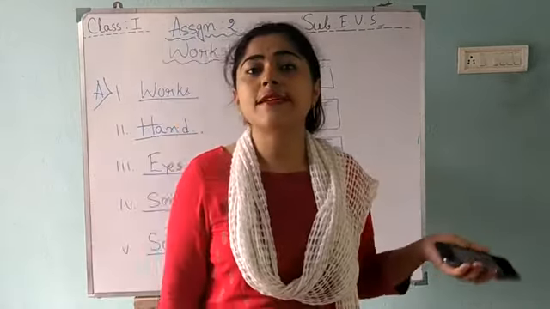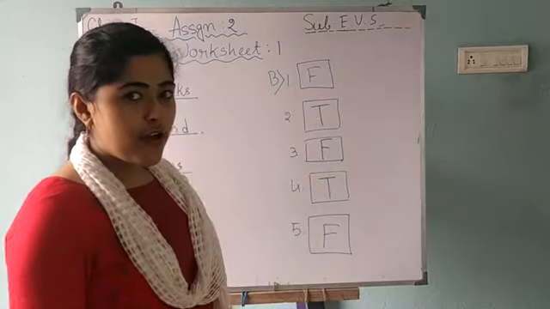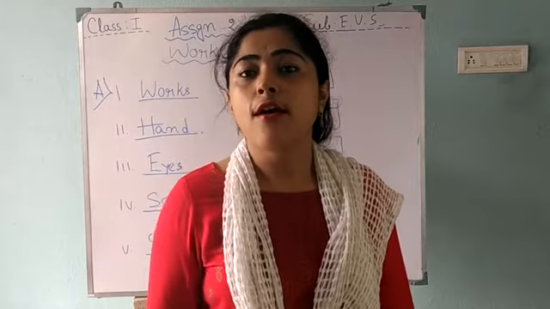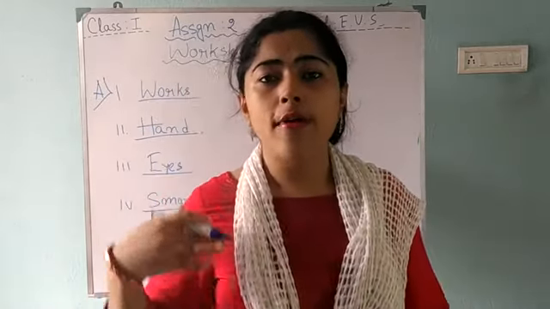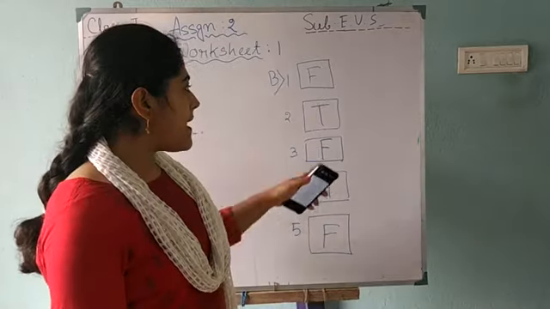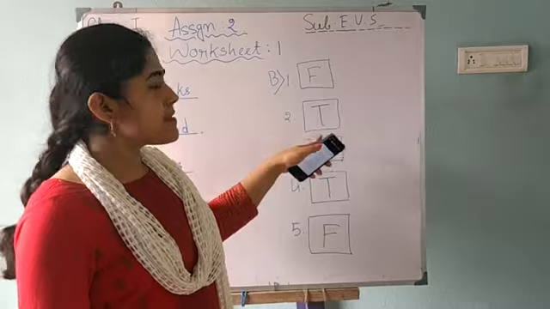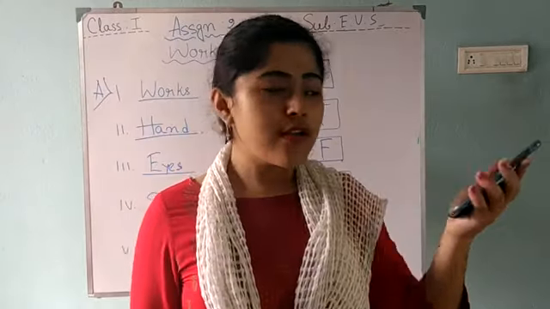So that statement is false. Here I write F. Next, we have skin all over our body. Yes, that's true. That's why we write T in this box.